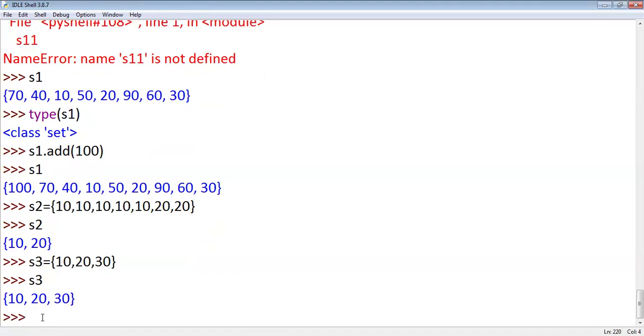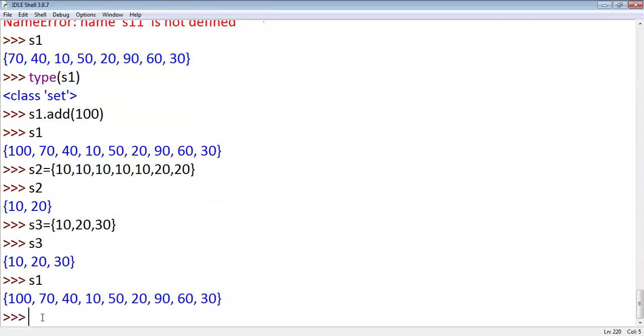In Python, there is a membership operator, in. Suppose I have a set S1. I want to check whether the element 10 exists in S1 or not. How do I know?